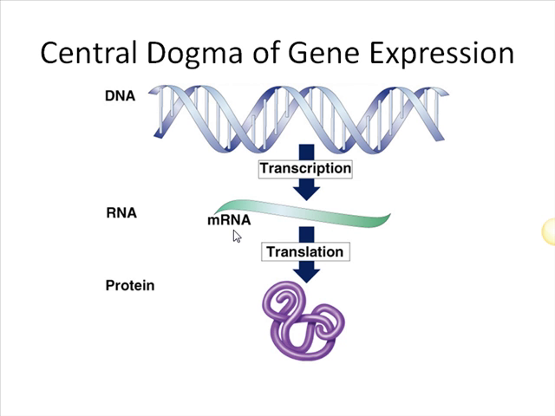Today we're going to talk about transcription. So we're starting with the central dogma of gene expression. This gives us an overall view of how gene expression works. We're going to start with DNA. Remember, DNA actually contains a complete code for all of the proteins that are going to be made by a person. The question is, how do we get from DNA to protein?